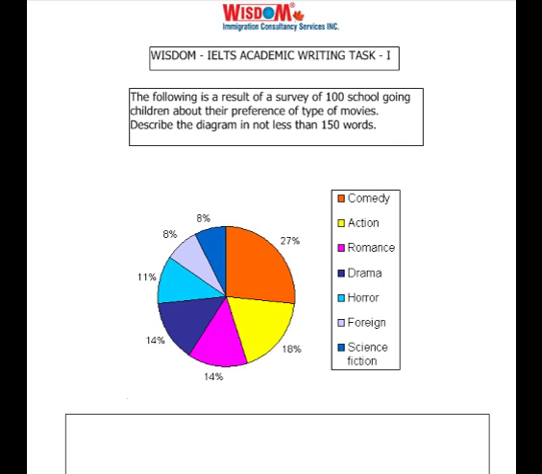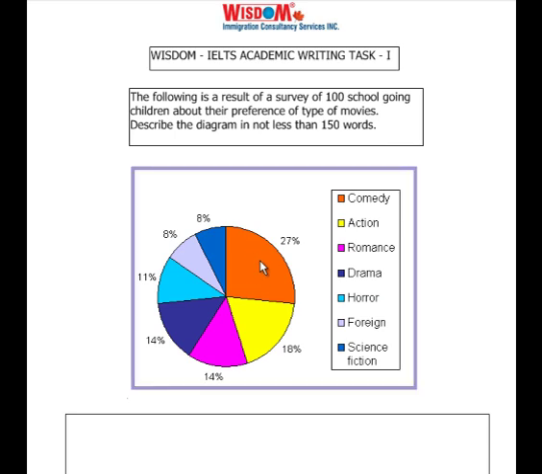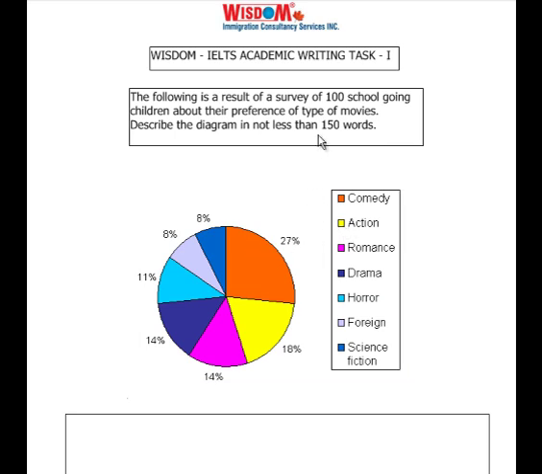So what we see here is a pie chart. Now, a pie chart is a circular chart where different sections are given, like sections of a pizza. This is the result of a survey of 100 school-going children, regarding the kind and type of movies they like, what they prefer. Orange is for comedy, yellow for action, pink for romance, dark blue for drama, blue for horror, grey for foreign, and royal blue for science fiction, which is 8%.